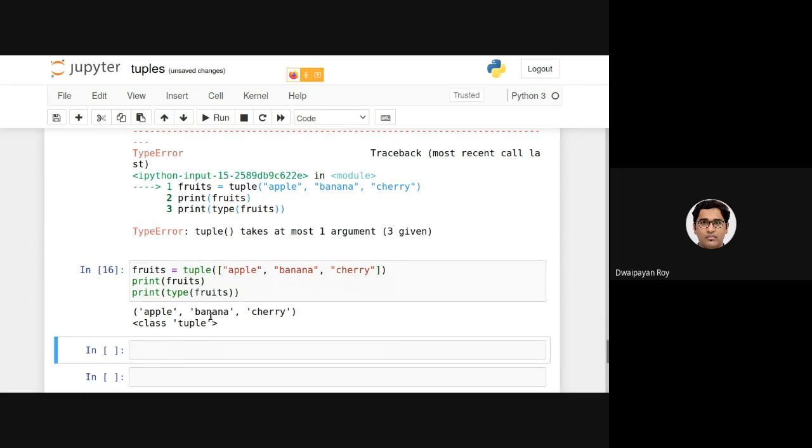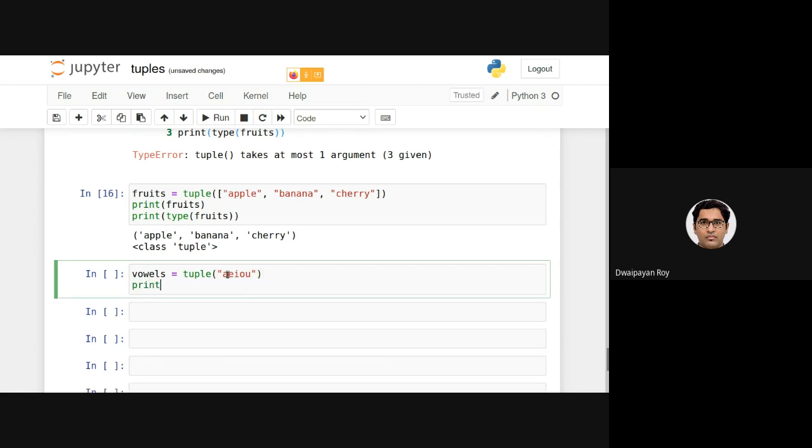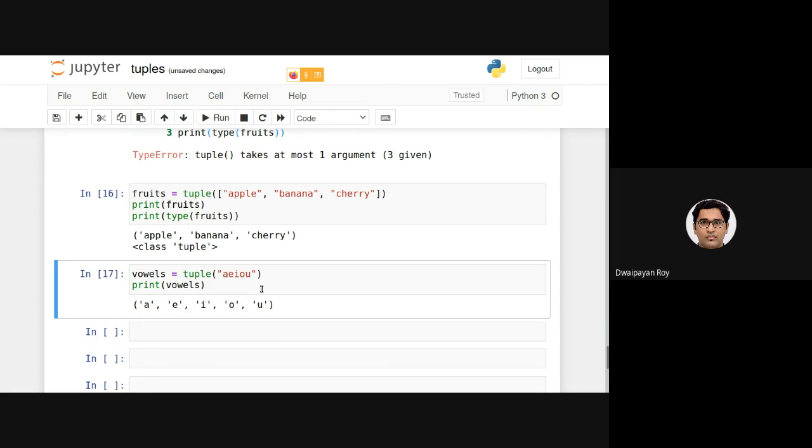Now another example, let's say vowels equals tuple, sorry, let's look at this example, say A, E, I, O, U. And now if I print vowels, let's see what happens.